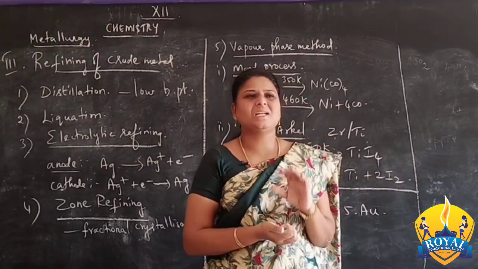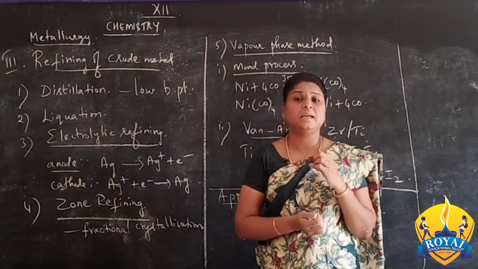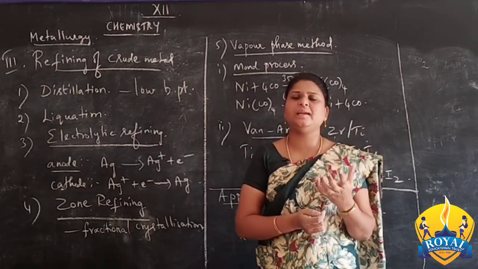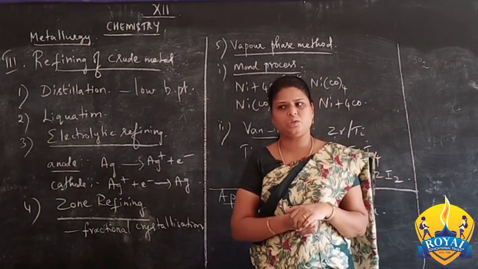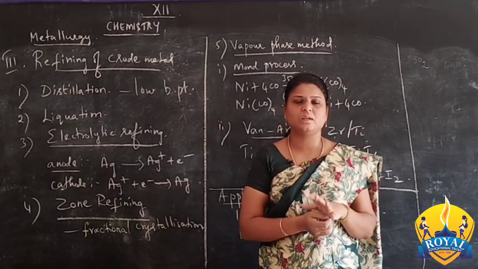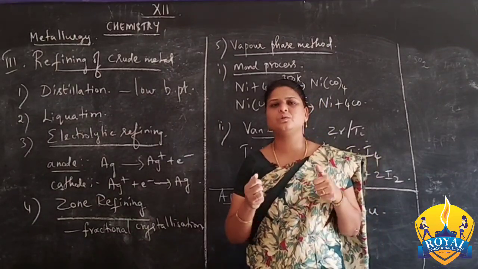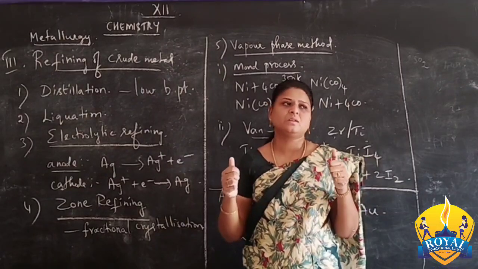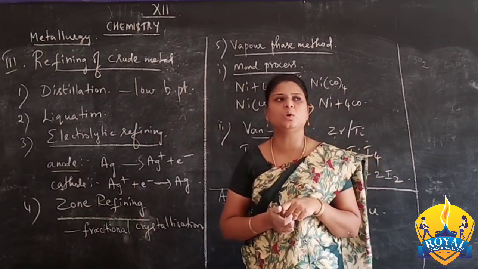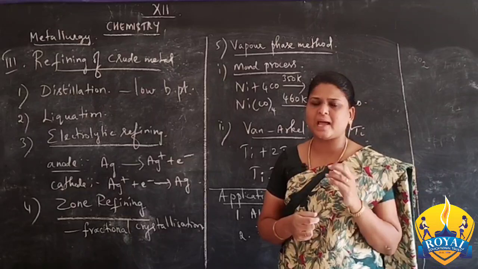So first of all, what is electrolysis? Already in the +1 itself we studied what electrolysis is. Here electrolysis means we need the electrodes and the electrolytic solution. So what is an electrode and what is an electrolytic solution? Electrodes are the metal strips or metal bars which are used to conduct the current. There are 2 electrodes in this electrolysis process. The first one is the cathode and the second one is the anode. So what is cathode, what is anode?